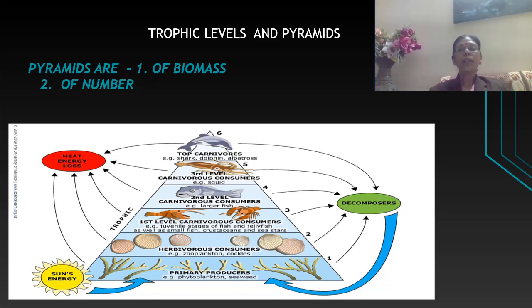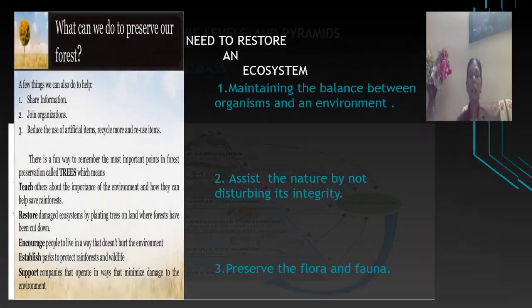So again, to summarize, what is a pyramid? A pyramid is a diagrammatic representation of the number of individuals or the mass of individuals. Pyramids are of two types: pyramid of number and pyramid of biomass. Again, this shows that the autotrophs are more, and as we move higher towards the consumers, the number as well as mass becomes less.